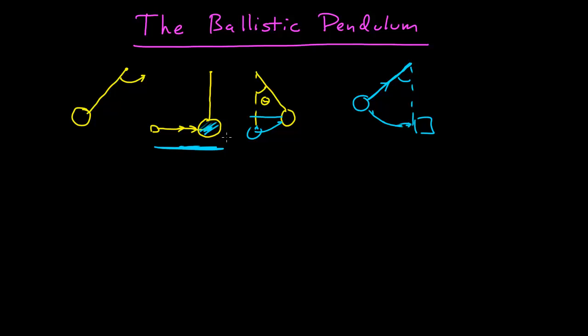But we're not. And that is the essence of the ballistic pendulum, because what we want to do is break the problem up into stages. We can break the problem up into two unique stages.